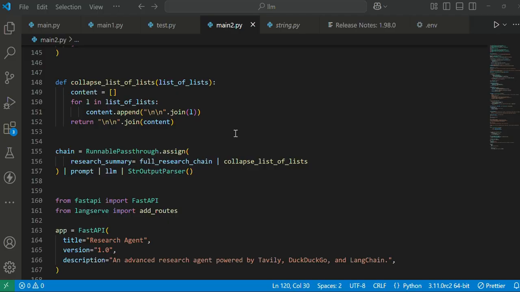For that, we are using a scrape and summarize chain, so that we get this output. And finally, we are using a full research chain, which will gather, organize, and summarize the data. Finally, we pass it to the final chain, which is present here. From that, we get the whole summary, the documentation, the references, the conclusion, and everything.